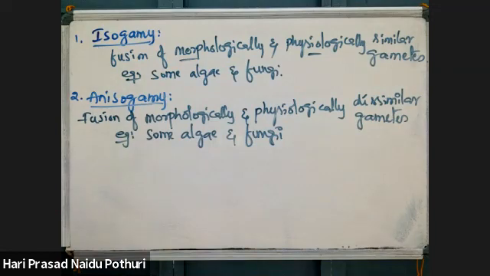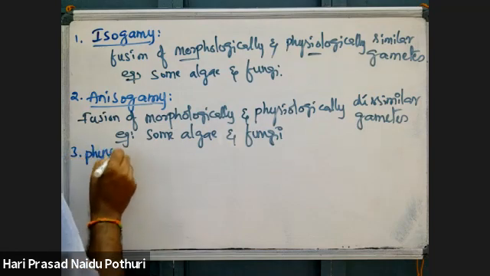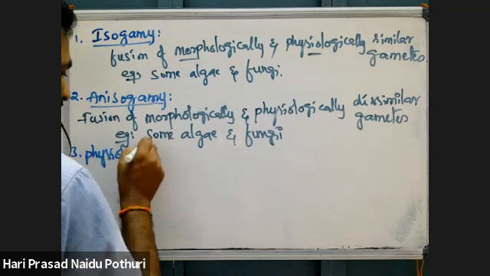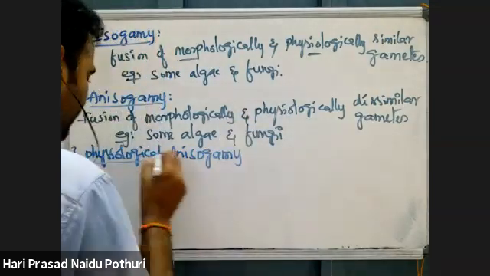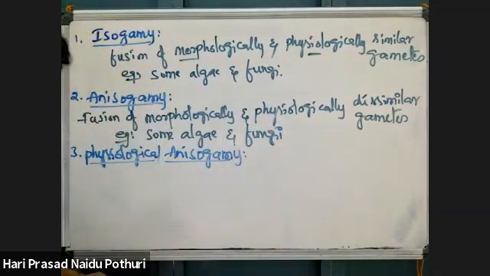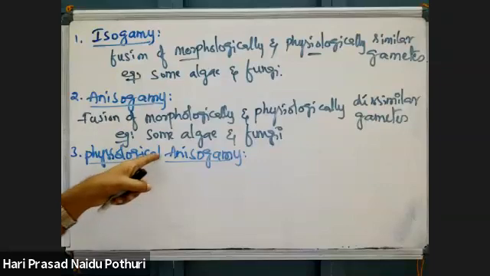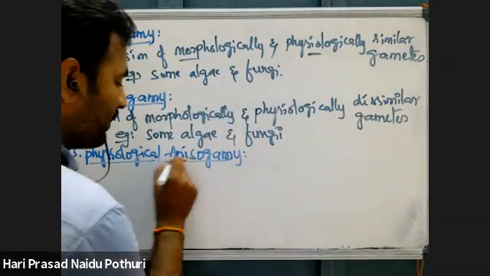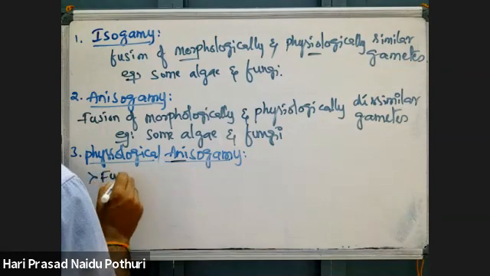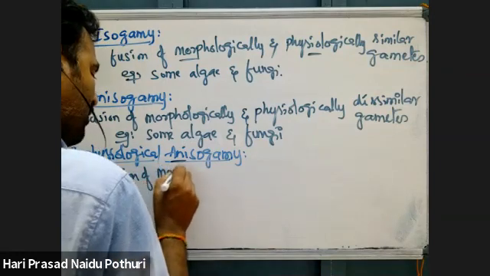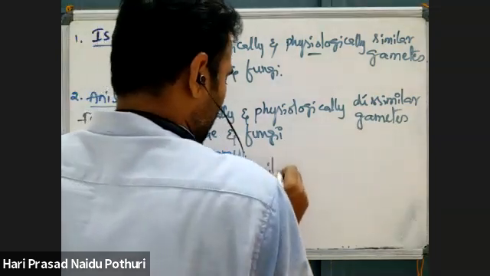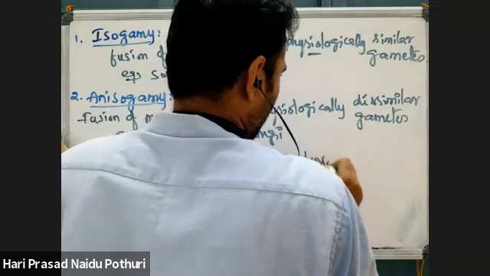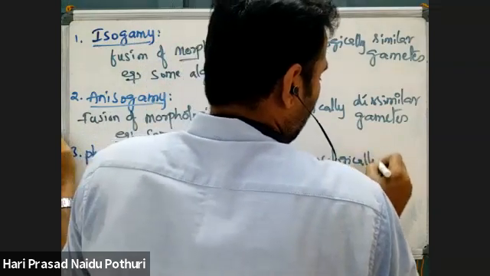Then third one, physiological anisogamy. Physiologically different, physiologically aniso. That means fusion of morphologically similar but physiologically dissimilar gametes.